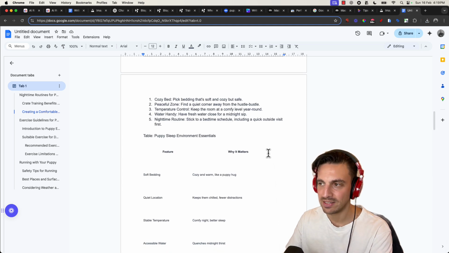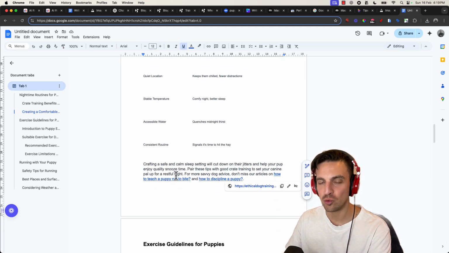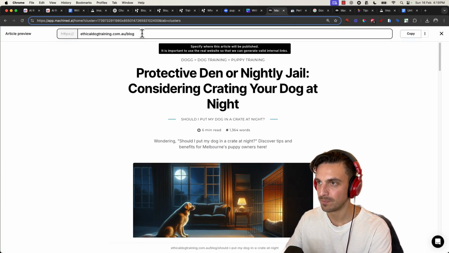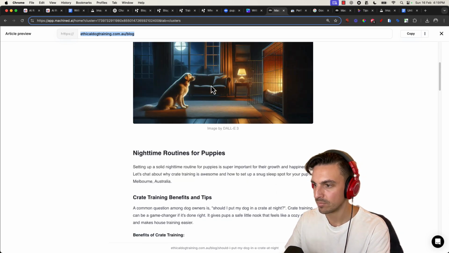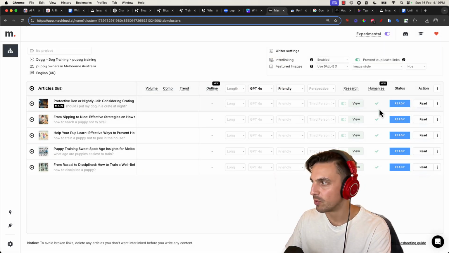Now, finally, the last thing that you need to keep in mind is that these backlinks are linking to other blog posts within that cluster. Meaning, for example, this blog post here is linking to this blog post here.